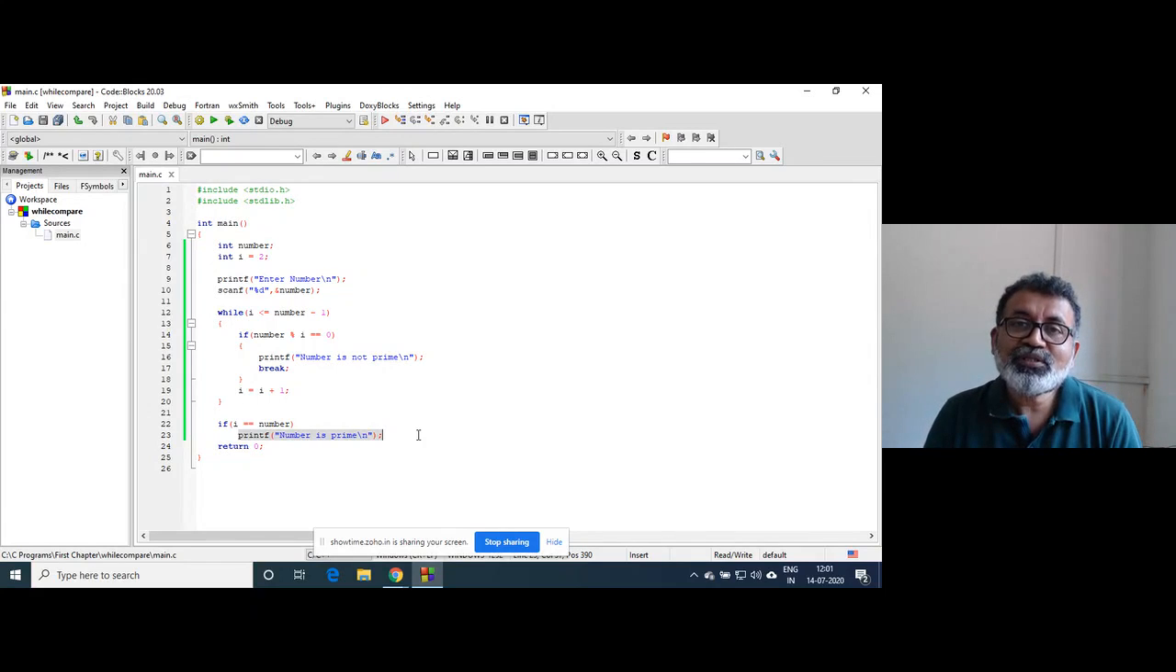But what happens when it is 5? When it is 5, this loop will be executed for all numbers between 2 and 5. When I is 5, the condition is false. So we have reached the last number, and that's why this condition is important, and it gives the output as number is prime.